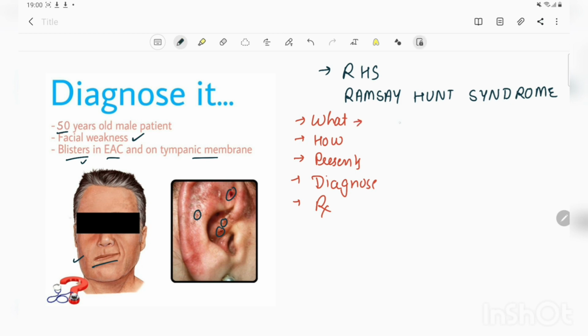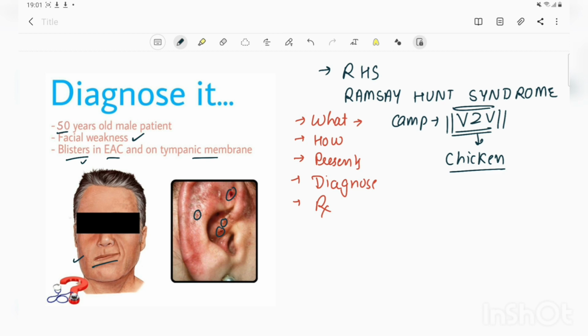Well, it is also known as geniculate zoster, or sometimes herpes zoster oticus, and this is basically a complication of a varicella zoster virus infection. And as you know, during the primary infectious stage, this virus causes chickenpox. And this chickenpox presents with fever, with rash, with vesicles all over the body. And this disease is usually self-limiting, and after some time it resolves.